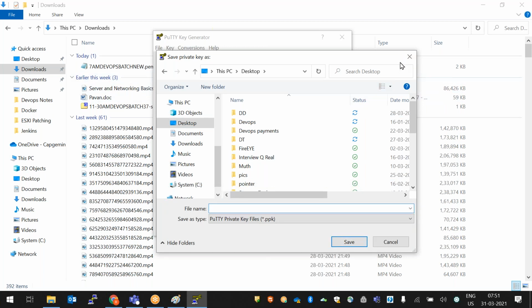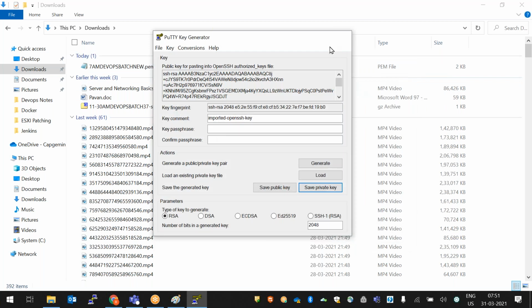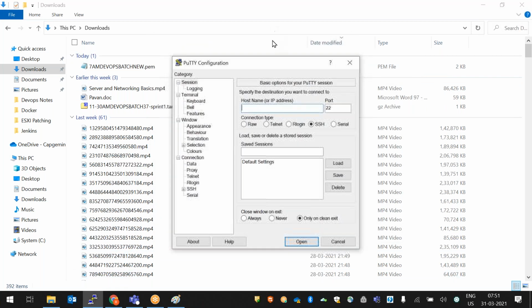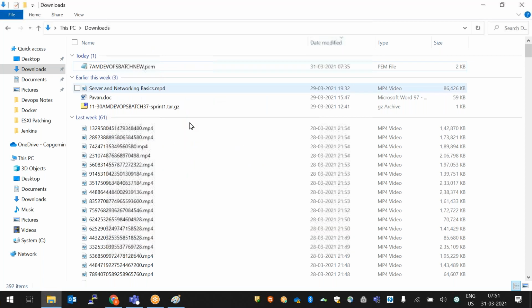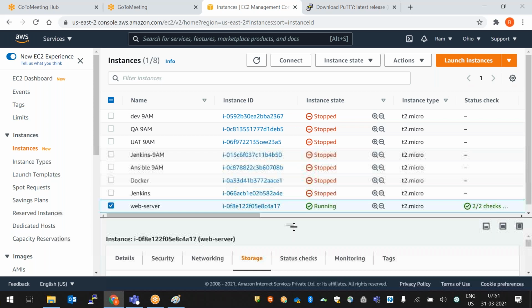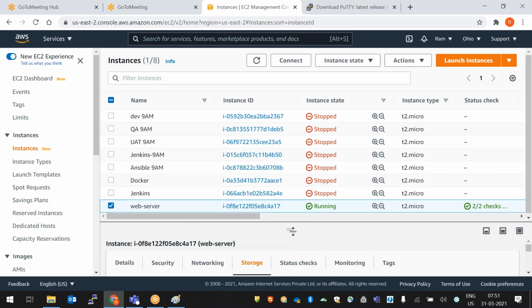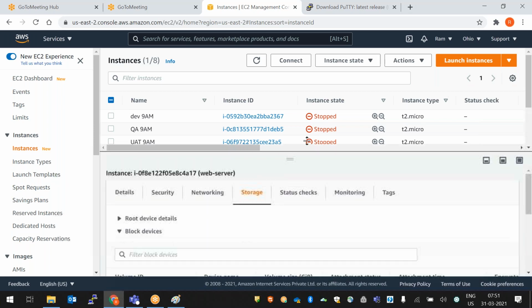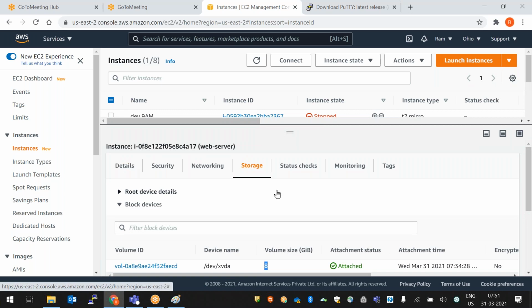So how to connect using PPK? Surya is asking, how to connect in a PuTTY session, how to connect to the server using PPK? So we'll try to understand. First we need to take the public IP. So this is the web server. Select your server and go to details here.